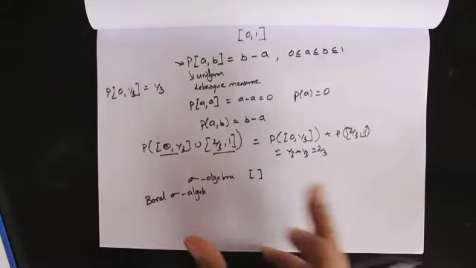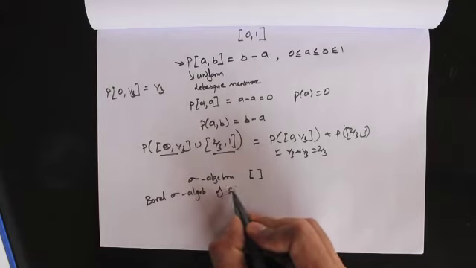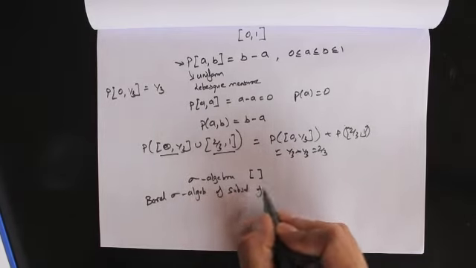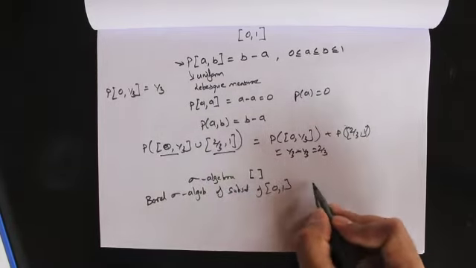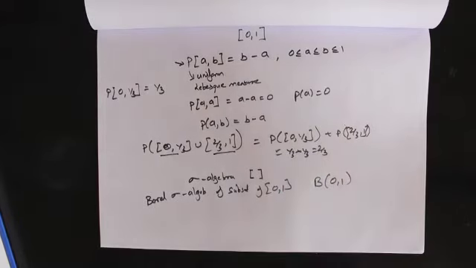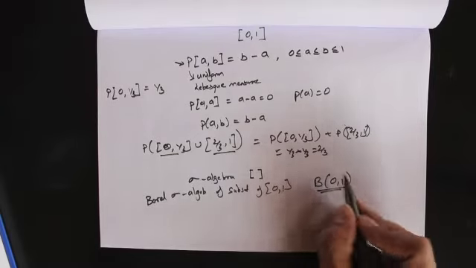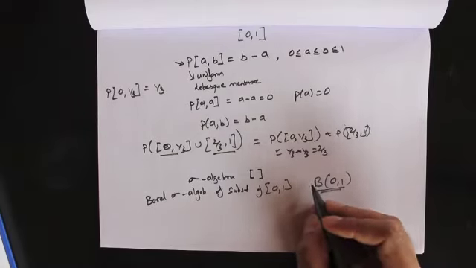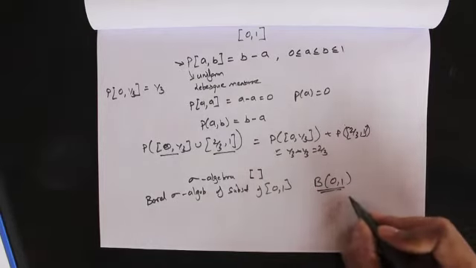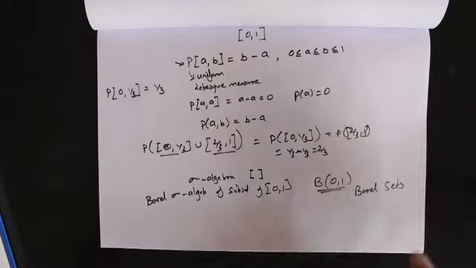That sigma algebra is called the Borel sigma algebra of subsets of 0 and 1, and we write it as B of 0, 1. All the sets in this Borel sigma algebra are called Borel sets.